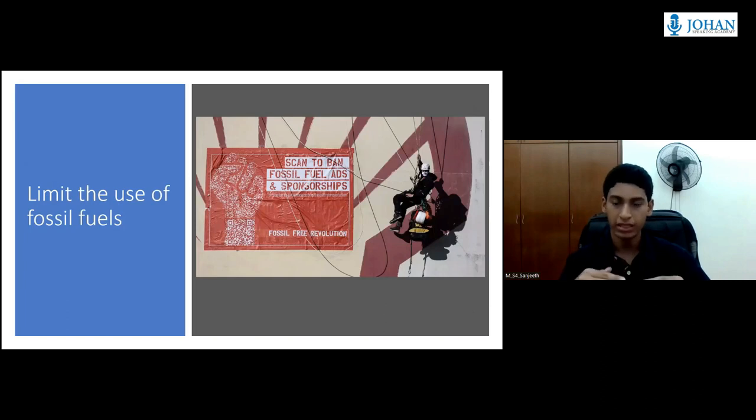Secondly, we need to limit the use of fossil fuels. We need to limit the use of fossil fuels and start relying on renewable sources. So we could limit the production of greenhouse gas emissions as well as toxic gases. We need to limit fossil fuel consumption by 6%, so we could reduce 1.5 degrees Celsius of the Earth's global temperature.